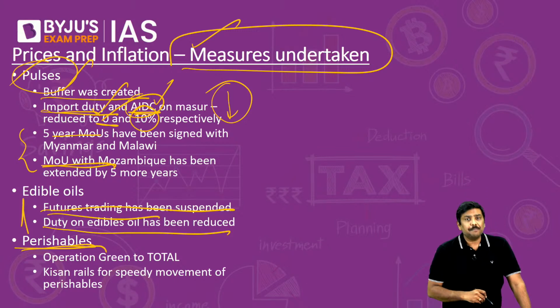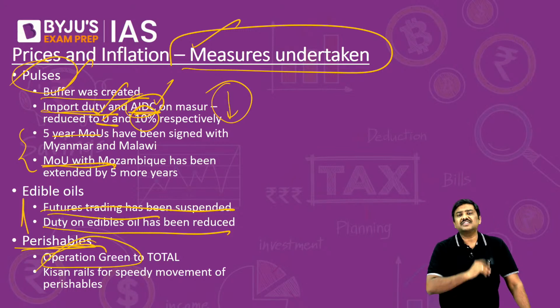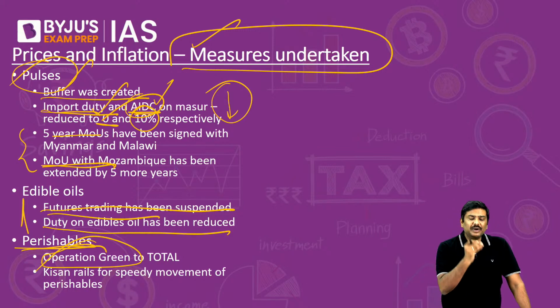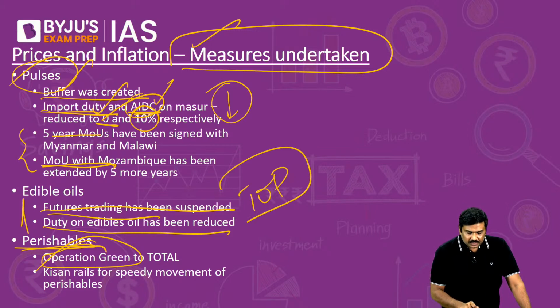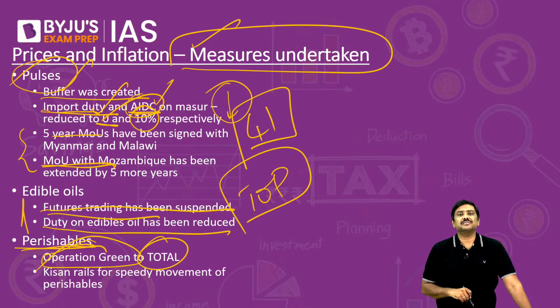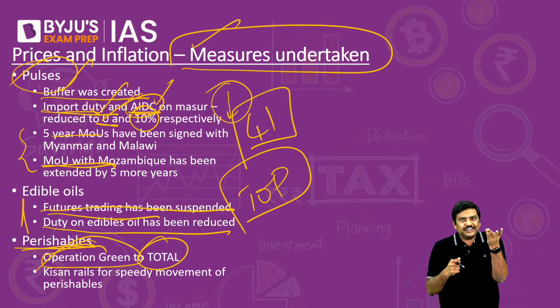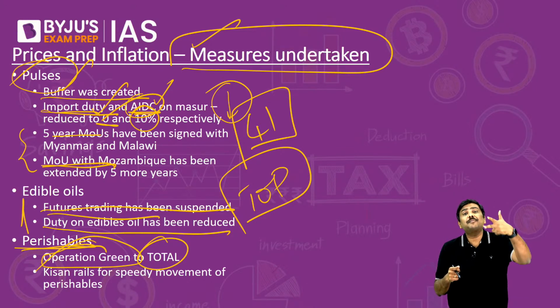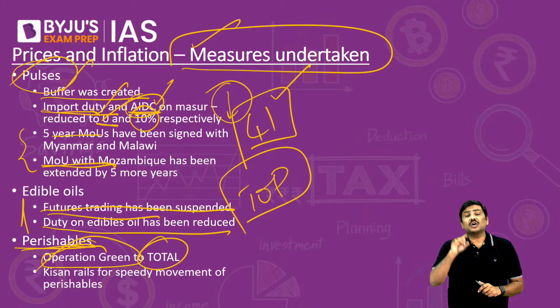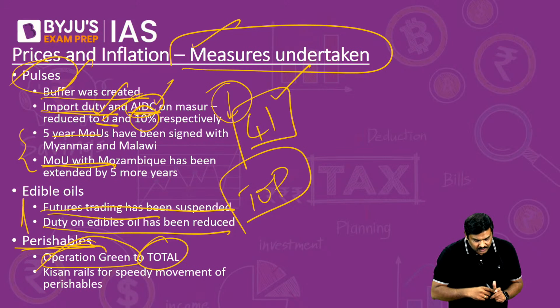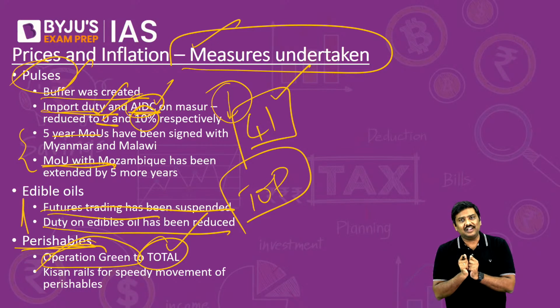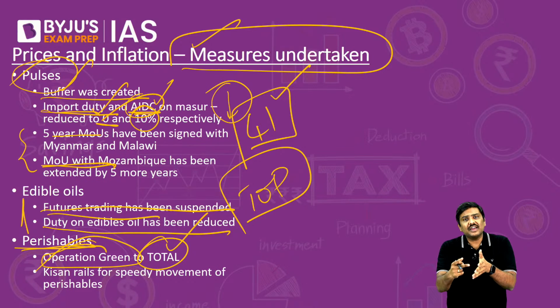And finally, with respect to perishables, the government initially introduced a scheme called Operation Green Scheme, under which the government covered TOP, top, tomato, onion and potato. Now this has been extended to cover 41 perishable items. Earlier we covered only 3, tomato, onion and potato. Now this has been extended to cover 41 perishable goods, and the new name of the scheme is Operation Total. And this has helped in cultivation and supply of these particular perishable commodities in the market.